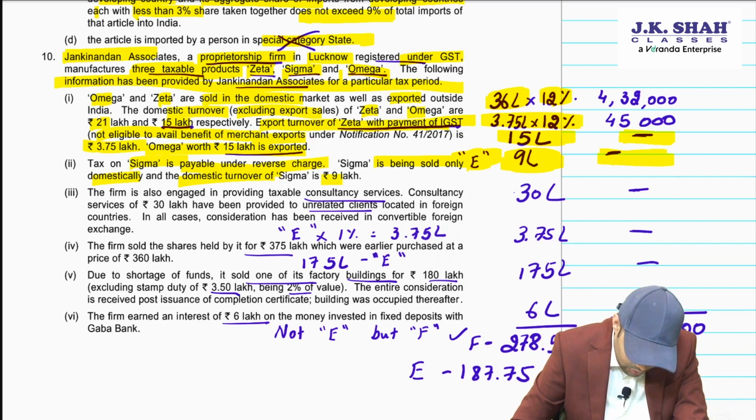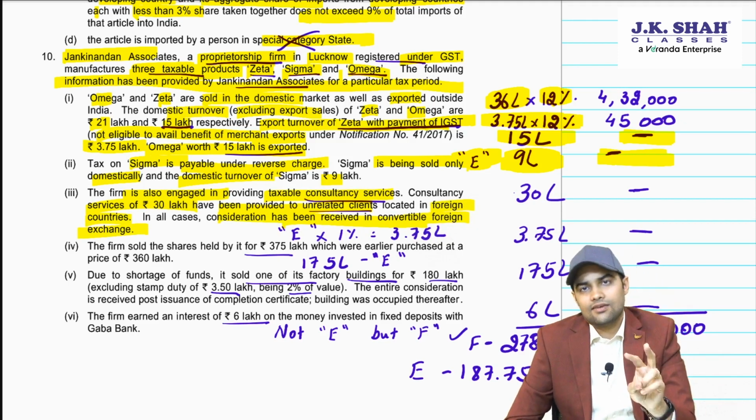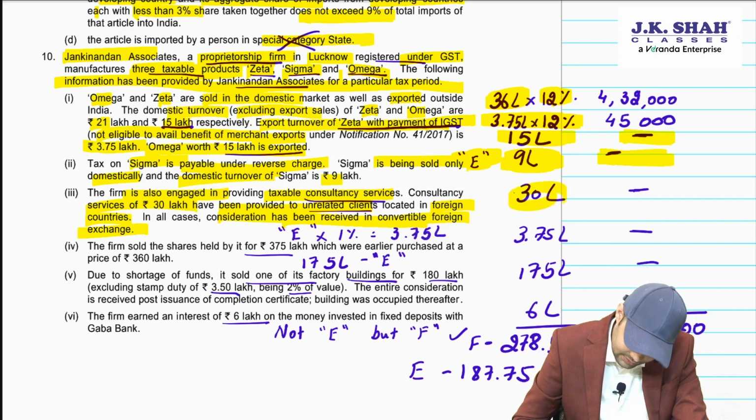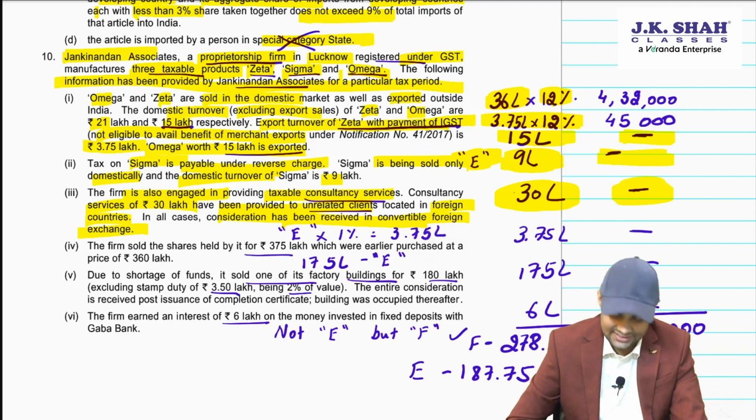The firm is also engaged in providing taxable consultancy service. Consultancy service of 30 lakh have been provided to unrelated customers located in foreign countries. In all cases, consideration has been received in convertible foreign exchange. Consideration received in convertible foreign exchange, again 30 lakh, nothing will apply in output. This will be considered as E, exempt supply? No, there is no need to reverse ITC for this.